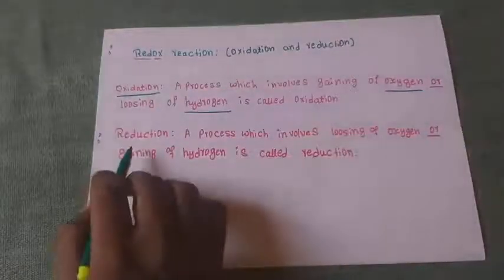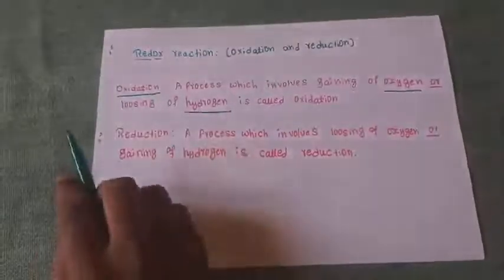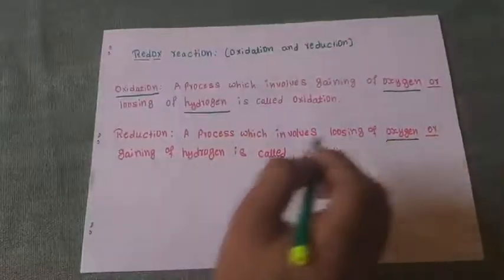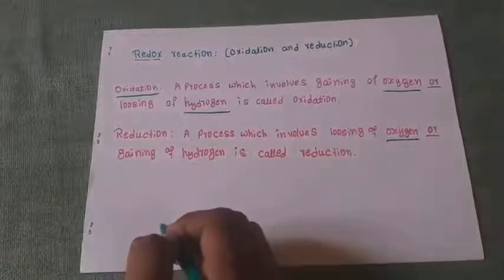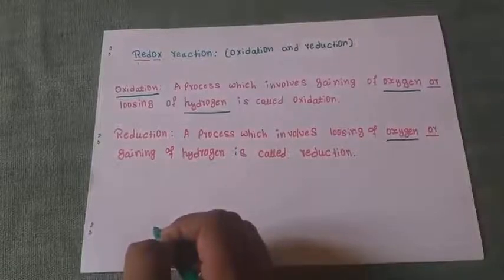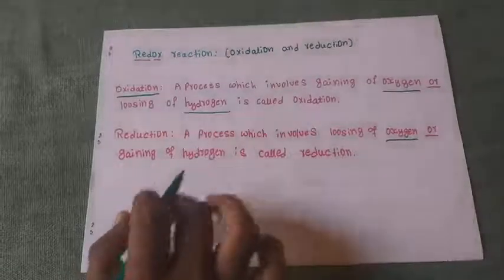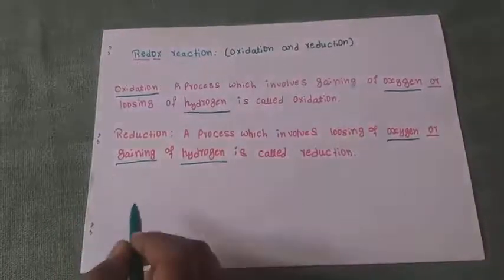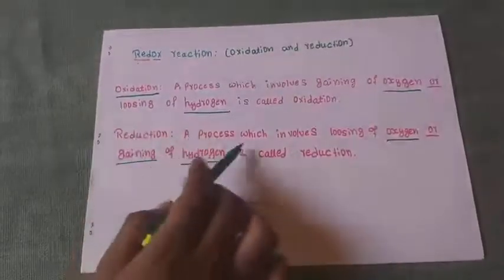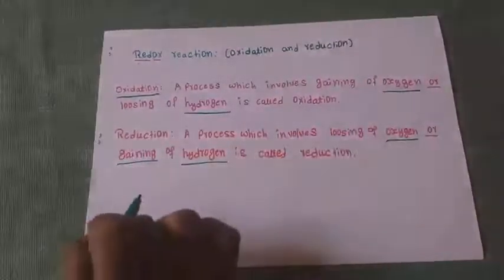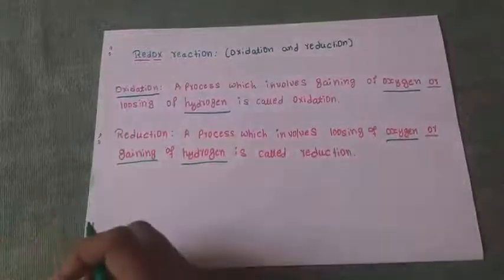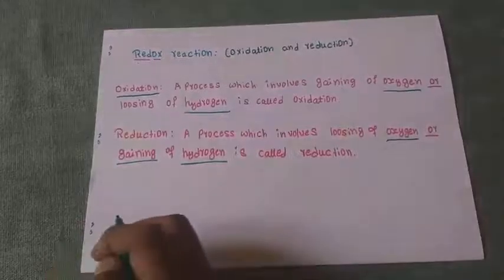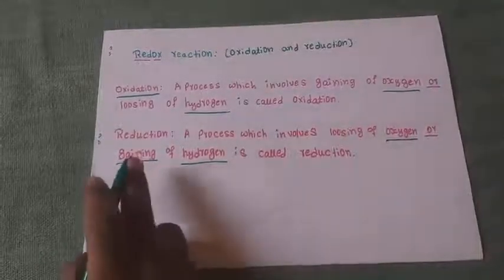Then what is reduction? It is the opposite of oxidation. In oxidation, the gaining of oxygen takes place, or the losing of hydrogen. But in reduction, the losing of oxygen takes place and the gaining of hydrogen takes place. So reduction is a process which involves losing of oxygen or gaining of hydrogen. This is the definition of oxidation and reduction.